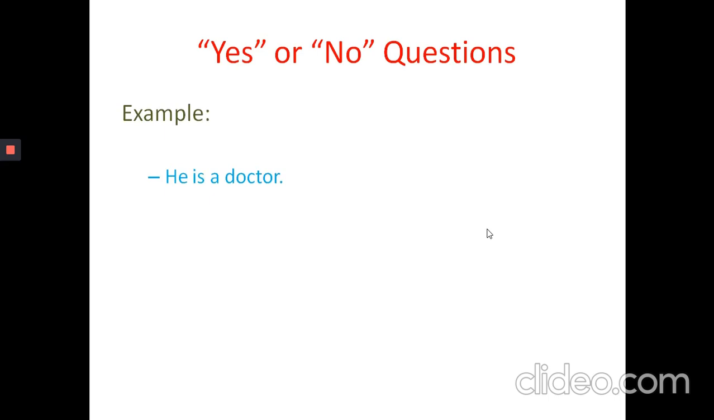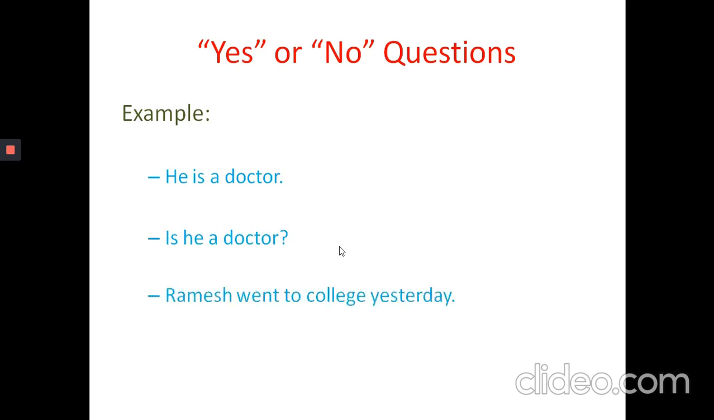Just analyze an example. He is a doctor. Our first step is to identify the auxiliary verb in the sentence. Here in this sentence, the auxiliary verb is 'is'. Bring the auxiliary verb 'is' before the subject 'he'. This is the second step. Then the third step, remove the full stop and add an interrogative mark. Then your question is ready. Is he a doctor?